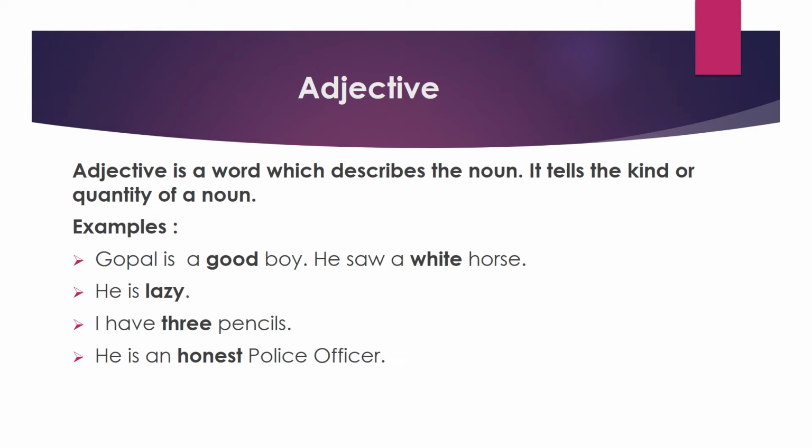The next one is, he is an honest police officer. What kind of a man he is? He is an honest police officer. He is an honest person. That's why here honest is also an adjective. Okay, let us go to the next topic.